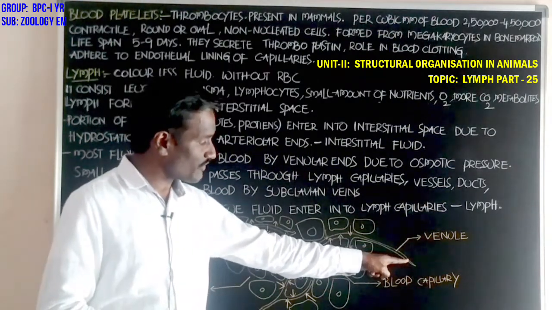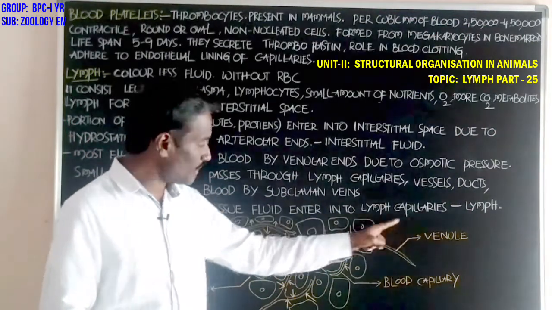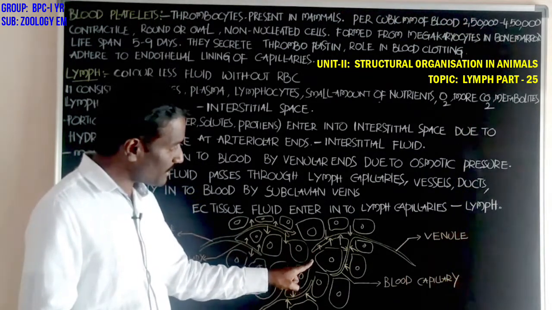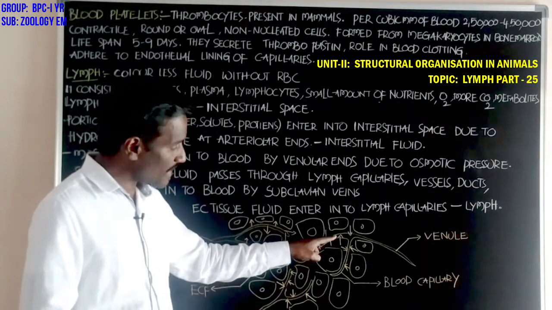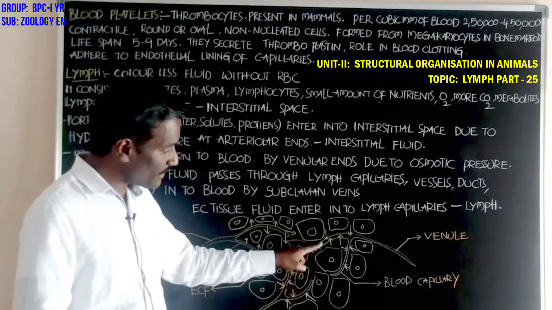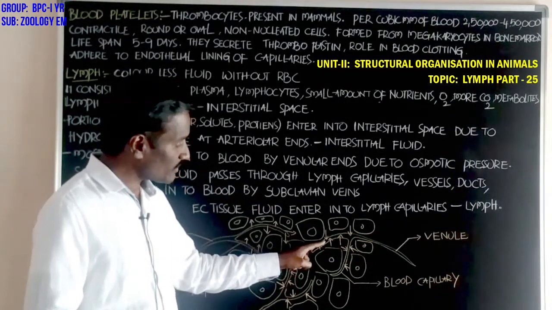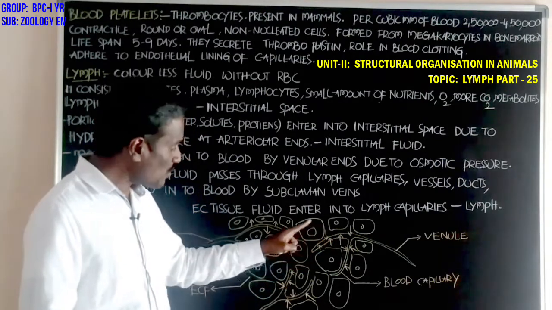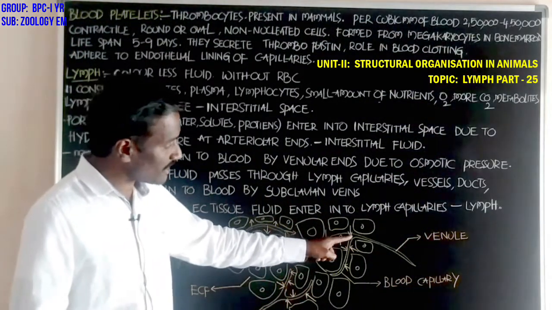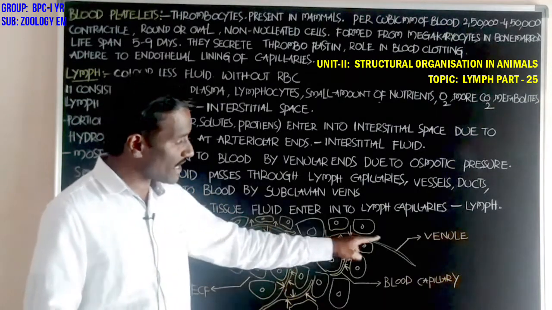The vein enters the tissue region in the form of the venule, and this is the venular end. The interstitial fluid enters into the blood capillary of the vein through its walls. Most of the interstitial fluid returns into the blood, passing through the lumen of the venular ends and the venules.